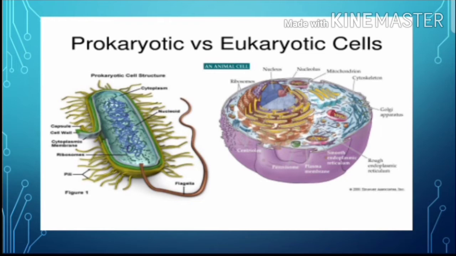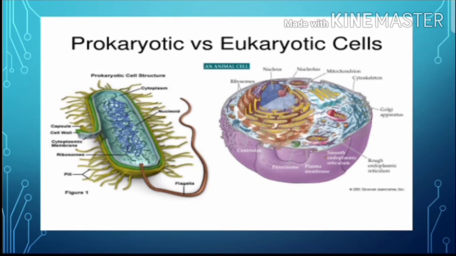to the eukaryotic cells. And the prokaryotic cells have ribosomes, which are the 70S type of ribosomes, and all the organelles are absent in prokaryotic cells, while all other organelles are present in the eukaryotic cells. Next one, flagella or cilia are present in prokaryotic cells while absent in the eukaryotic cells.